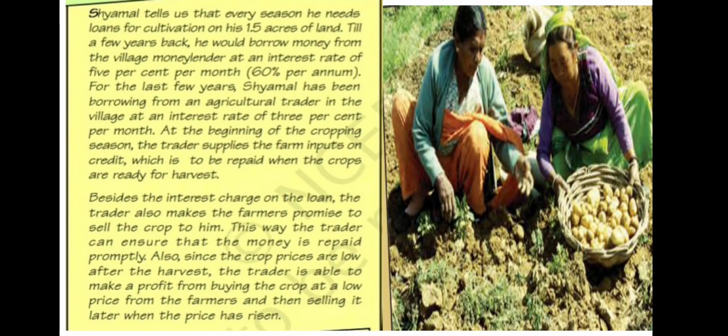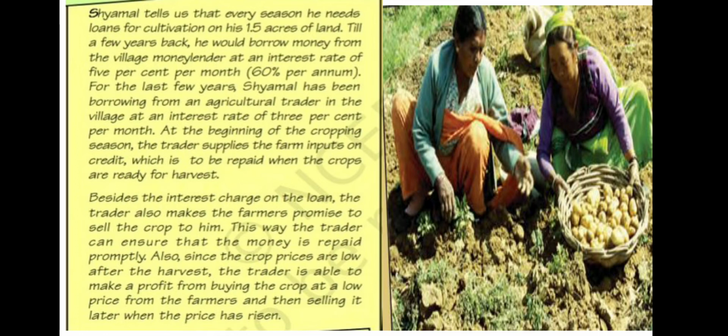Besides the interest charge on the loan, the trader also makes the farmers promise to sell the crop to him. This way, the trader can ensure that the money is repaid promptly. Also, since the crop prices are low after the harvest, the trader is able to make a profit from buying the crop at a low price from the farmers and then selling it later when the price has risen.